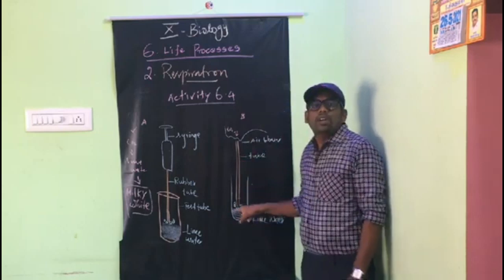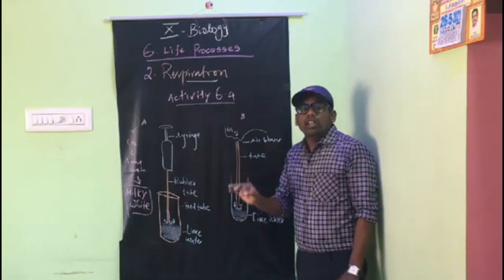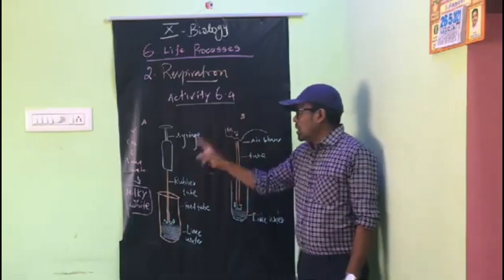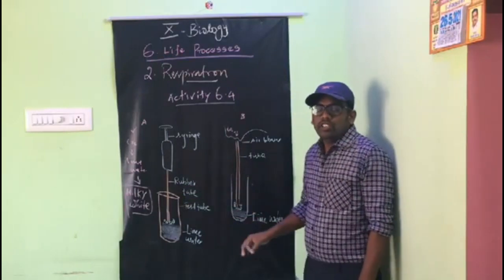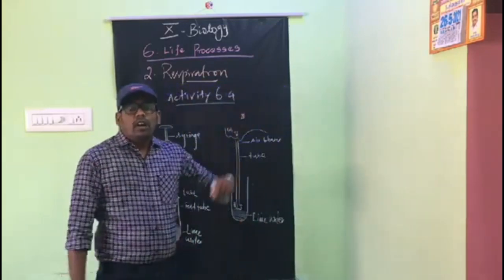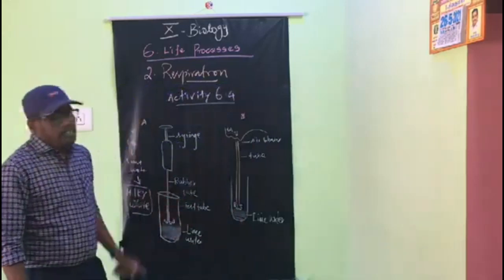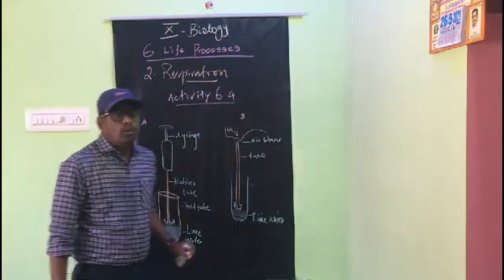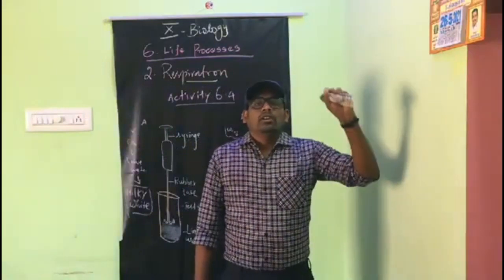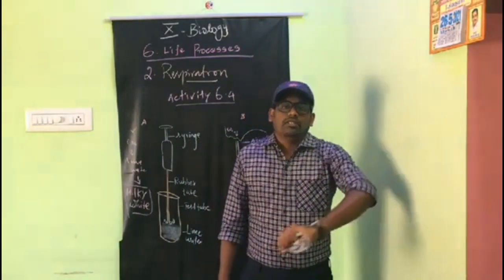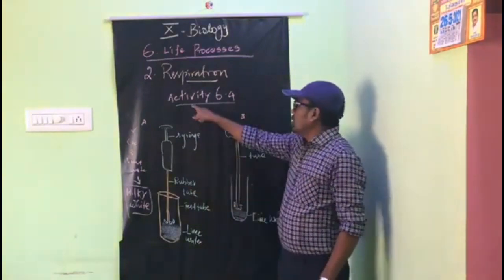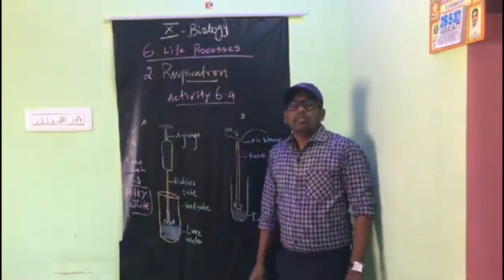So this test tube containing lime water will turn milky white suddenly. Compared to test tube A, in test tube B the turning milky white occurs very quickly. So this is clear, during respiration carbon dioxide is released. That is proven. I told you already, questions will come from the activity also.